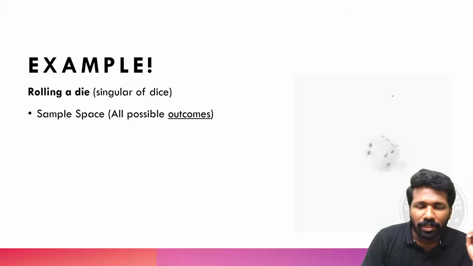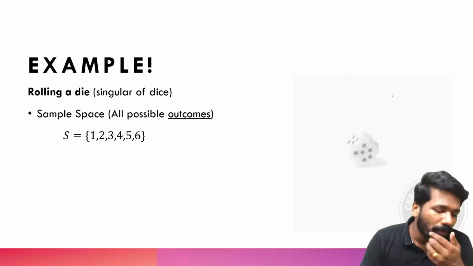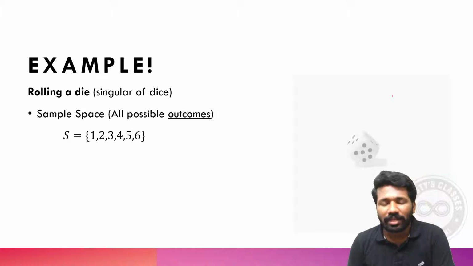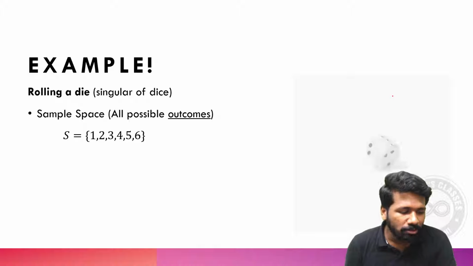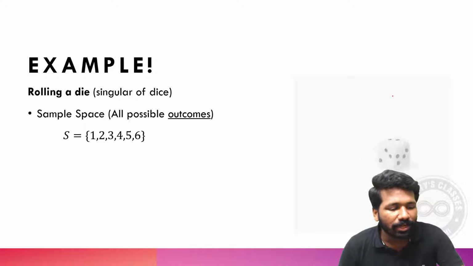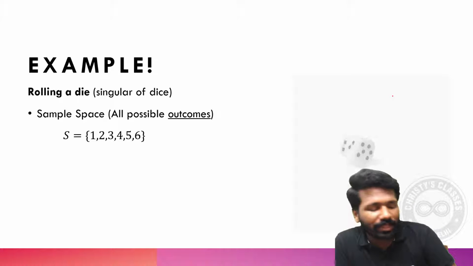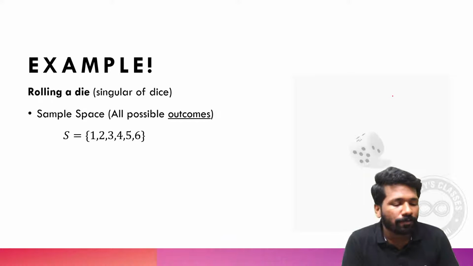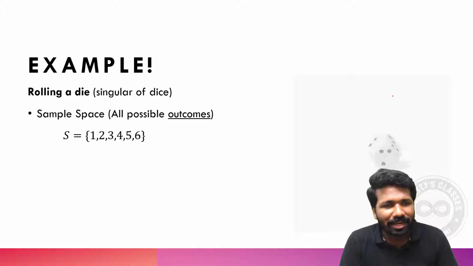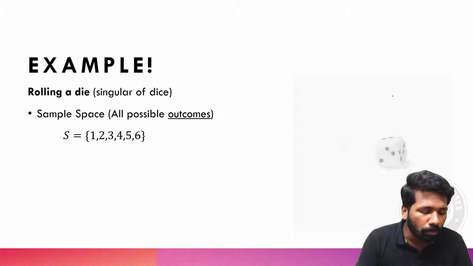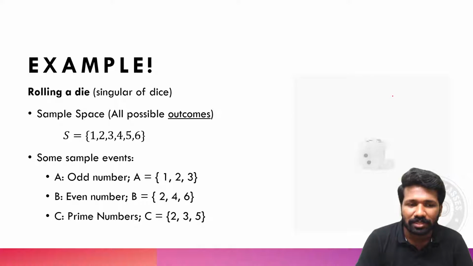In the case of rolling a dice, 1, 2, 3, 4, 5, 6 are the six things that can happen. Rolling a dice means the dice that you use when you play snake and ladder and ludo, right? When you roll it, you will get either a 1 or 2 or 3 or 4 or 5 or 6. That is a sample space. All possible outcomes are called the sample space.